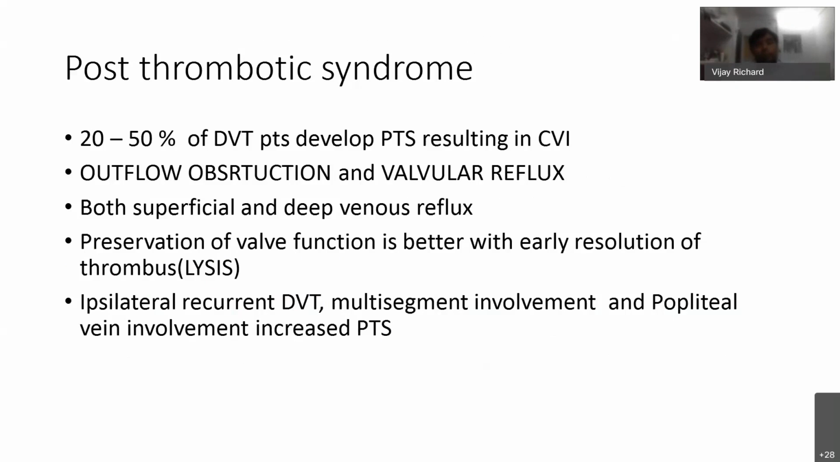So preservation of valve function is better with early resolution of thrombus. This can be done by catheter-directed therapy. Ipsilateral recurrent DVT, multi-segment involvement, and popliteal vein involvement increase post-thrombotic syndrome. Ipsilateral recurrent DVT, multi-segment involvement of the vein, and popliteal vein involvement, all these increase the risk of post-thrombotic syndrome.